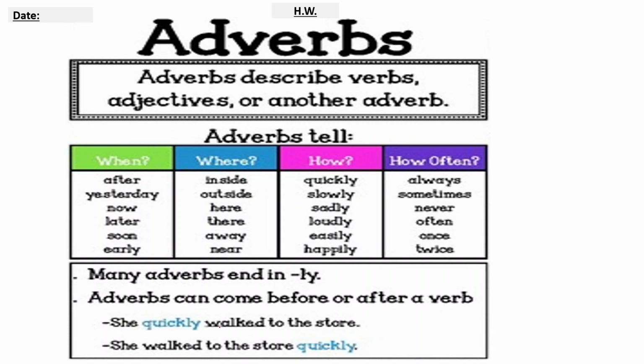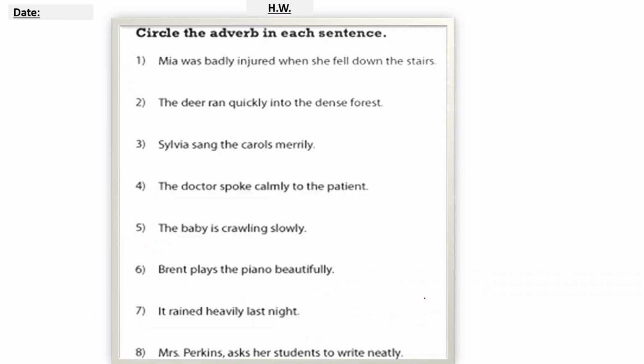So here there are some key points, like many adverbs end in ly. Adverbs can come before or after a verb. An adverb can come before the verb and also after the verb. She quickly walked to the store. So here walked is the verb and the adverb has come before it. How she walked? Quickly. So quickly is an adverb. She walked to the store quickly. We can even write like this. So walked is the verb and quickly is the adverb. So you are going to write this in your notebook and do one exercise.